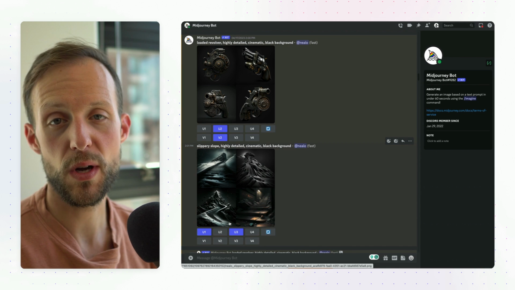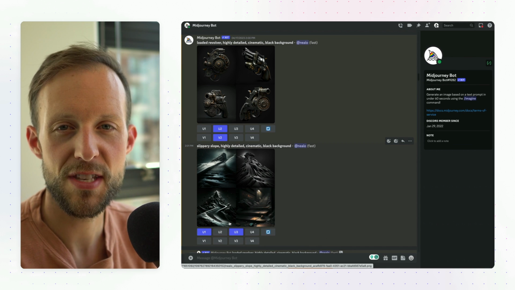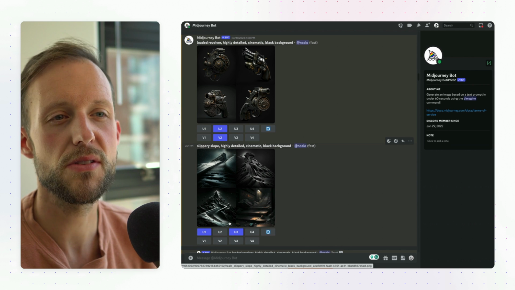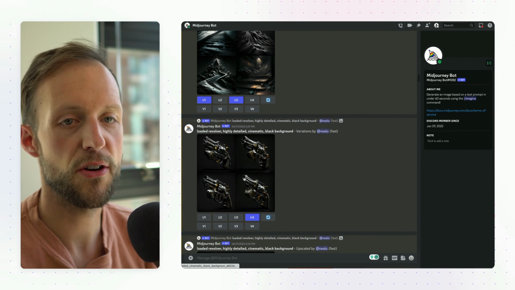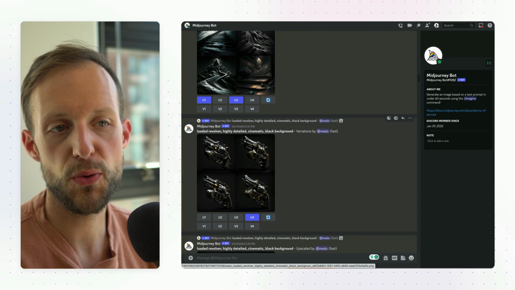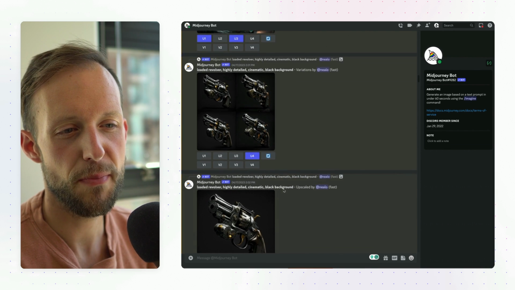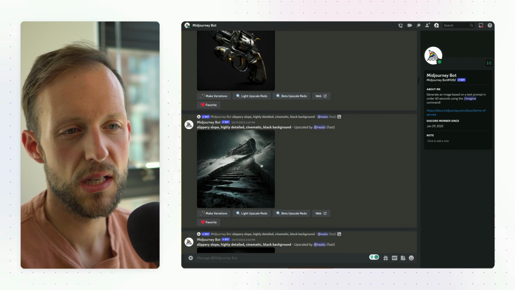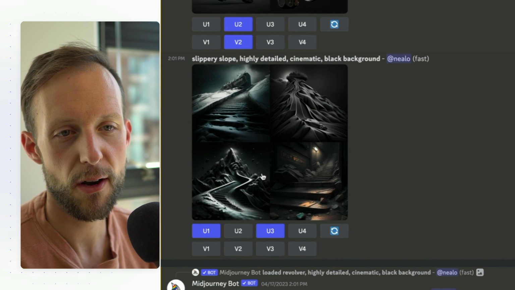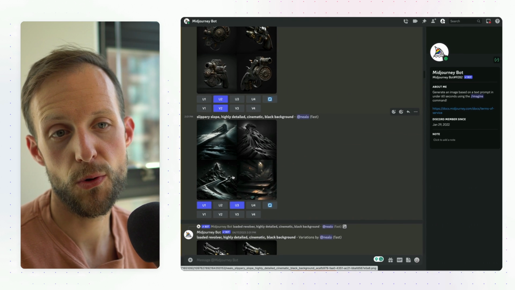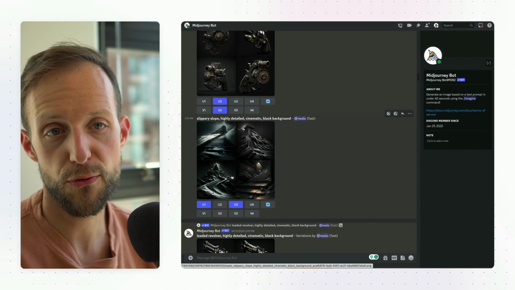Sometimes for a loaded question, it's kind of hard to do a detailed cinematic image about a loaded question. So I asked for a loaded revolver. So I kept just generating different versions, took the ones I liked, upscaled them. If it had some sort of background, I would remove it. So for example, for the slippery slope one, I got it to remove this background and I used Canva or another tool called remove.bg. Again, it uses AI to remove the background for me.